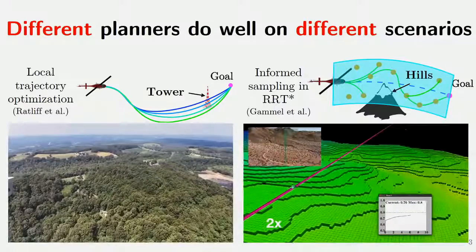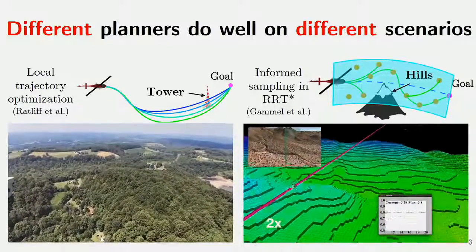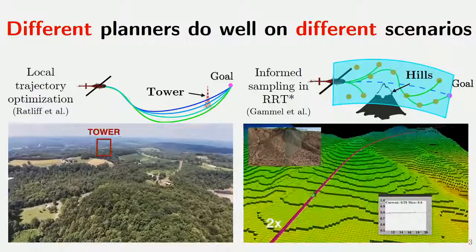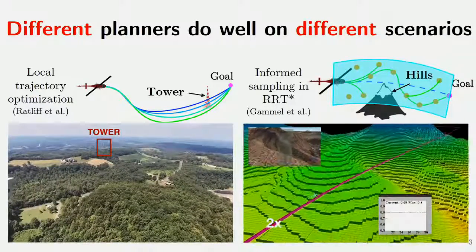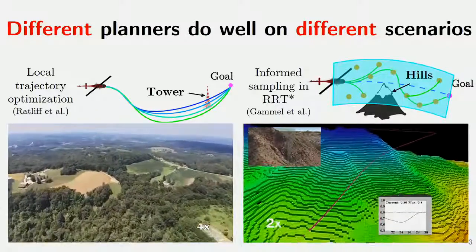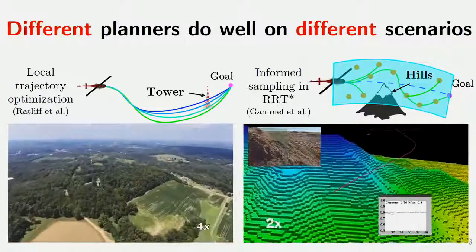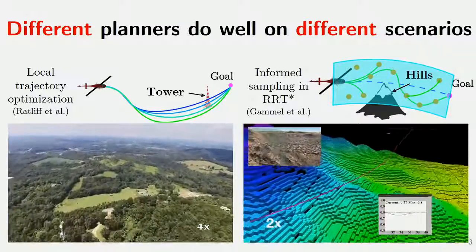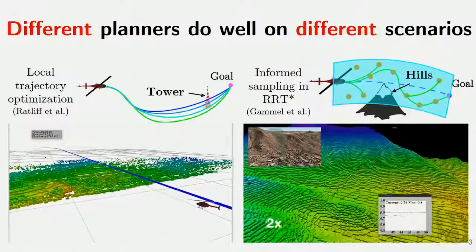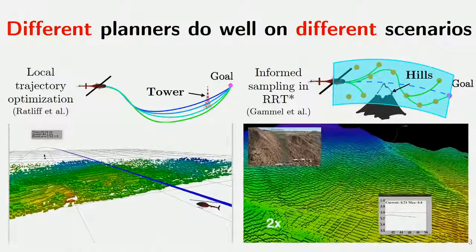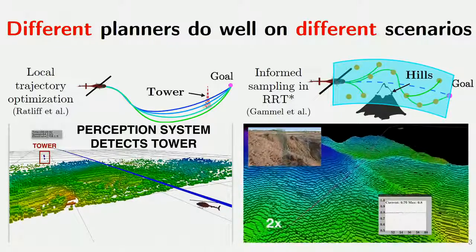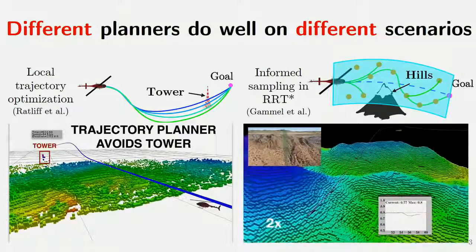And we see that the environment that the robot operates in actually has a lot of effect on these planning algorithms. So on the left, you can see this is an environment with a sparse obstacle like a tower. And in this case, even a smooth trajectory optimization can successfully warp the path around that single obstacle. But on the right, if you have a hilly terrain which is sort of cluttered, a sampling-based planner performs better. And what we want is for our approach to find these trade-offs on its own.